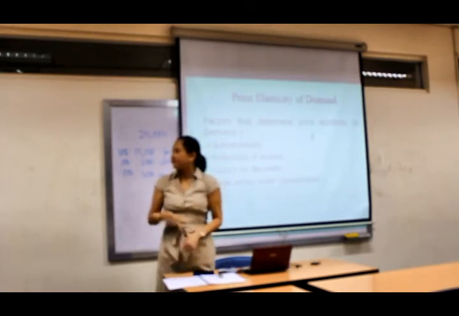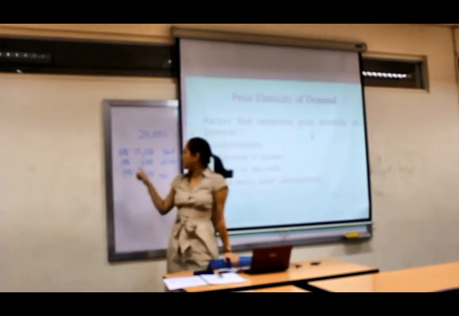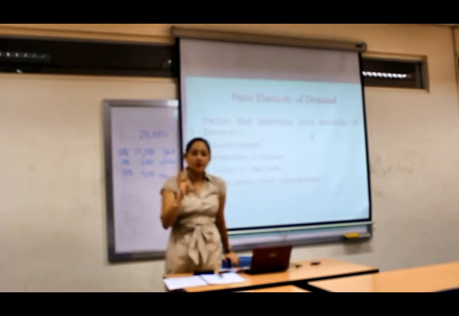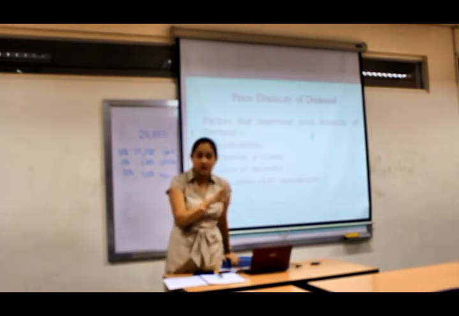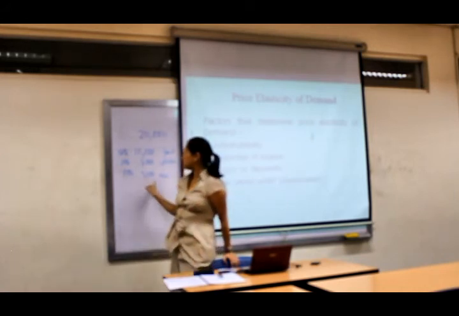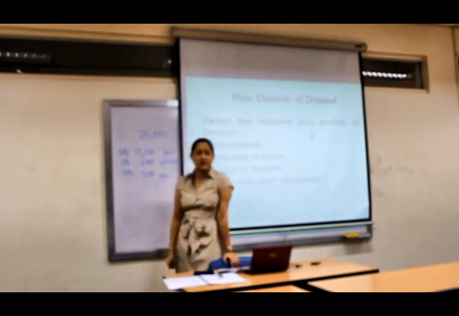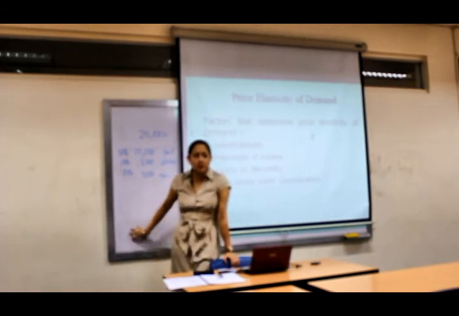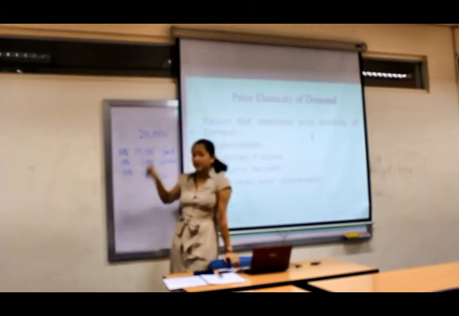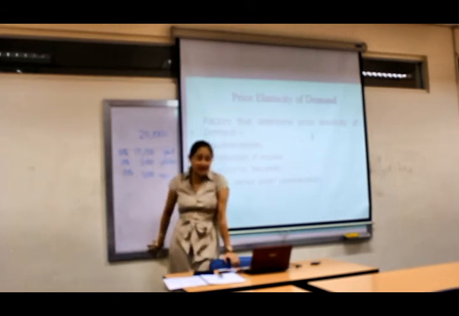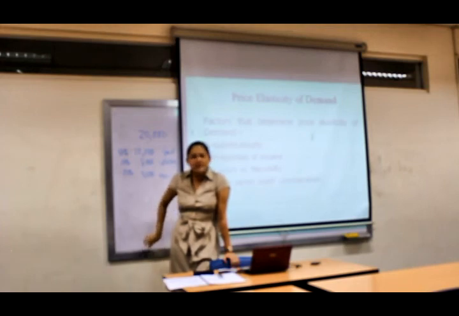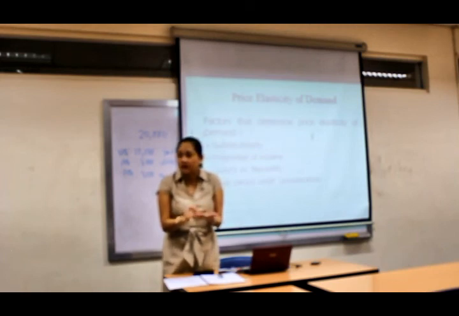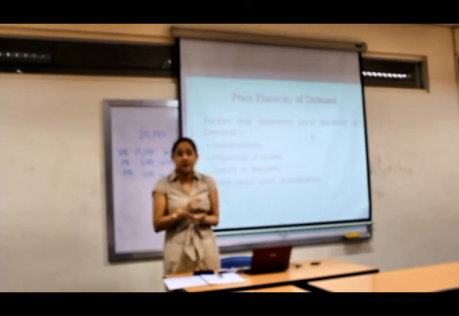Because generally, if you have 20,000 a month and you are paying 10,000 for marketing and groceries, etc., you will probably be observing how much money you're using for food, as opposed to something that occupies a very small proportion of income. For example, how much money did you spend on your ball pen? That's a very small proportion of your income. Not even 1% of this 20,000, I hope, no? Unless you're using a very expensive brand of ball pen, right? So if it's a very small proportion of income, you're not watching out for it. You're not taking note of it. You have probably already forgotten how much you spent for that ball pen.